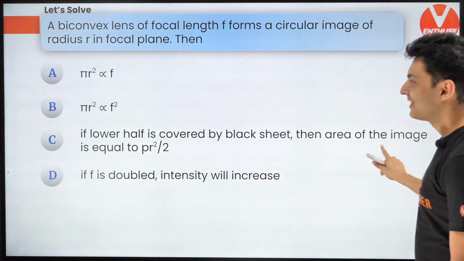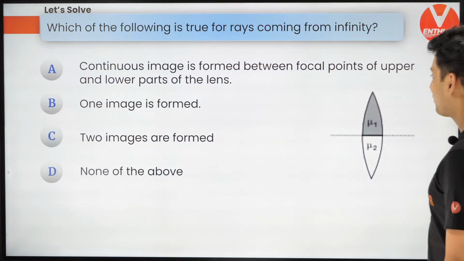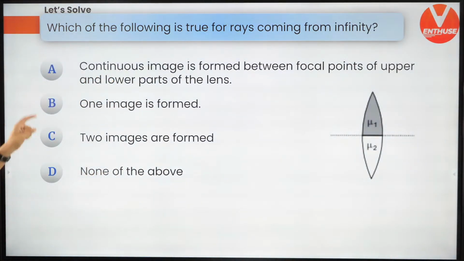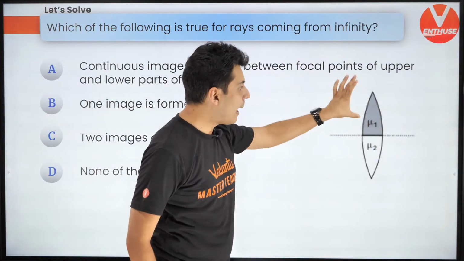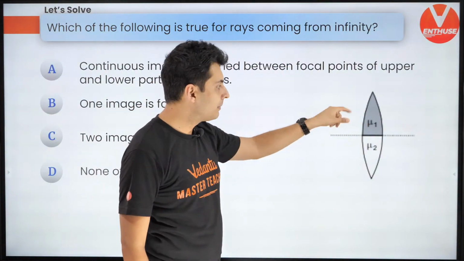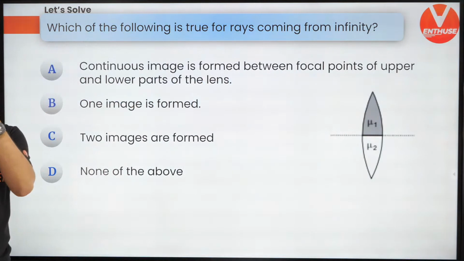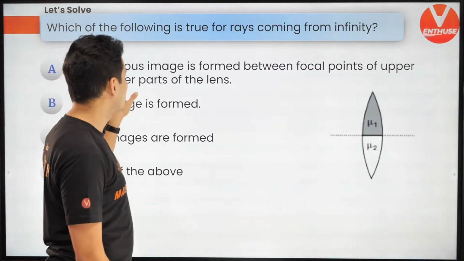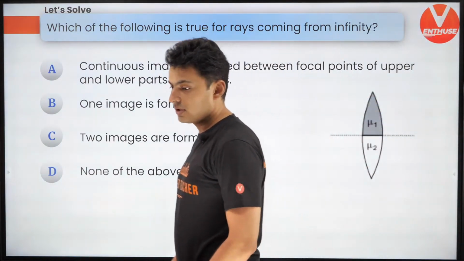Okay, so let's get going to the next one. Which of the following is true for rays coming from infinity? Come on, let's see how many of you can do this. Now, this is a special lens. The upper part is mu1, a different medium. The lower part has a different refractive index, mu2. So think about it. Come on, think. Which of the following is true? Will you get one image? Will you get two images? Or none of the above? Come on, think about it.